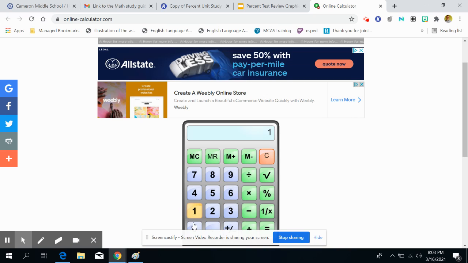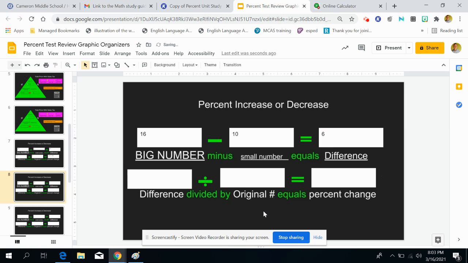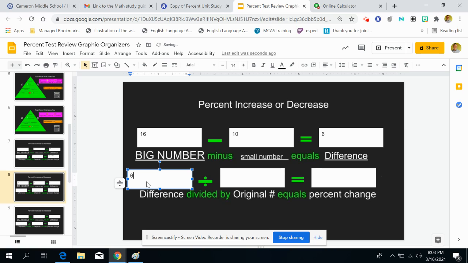So 16 minus 10 equals 6. The difference is 6. Now that I know the difference, I use it in the next part of my organizer, right in the box where it says difference, 6.